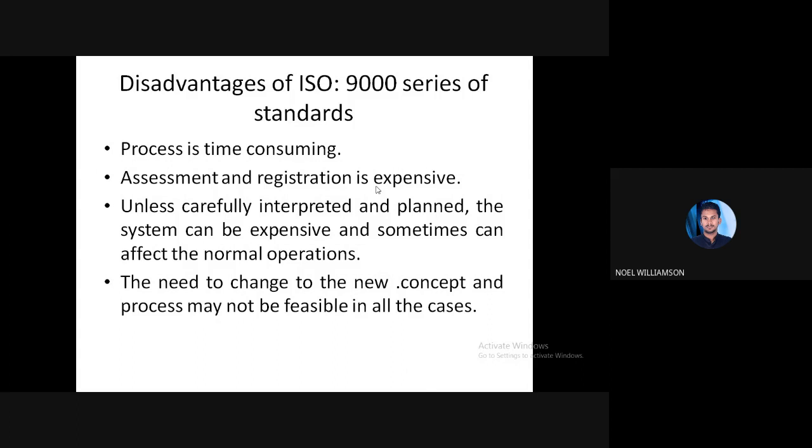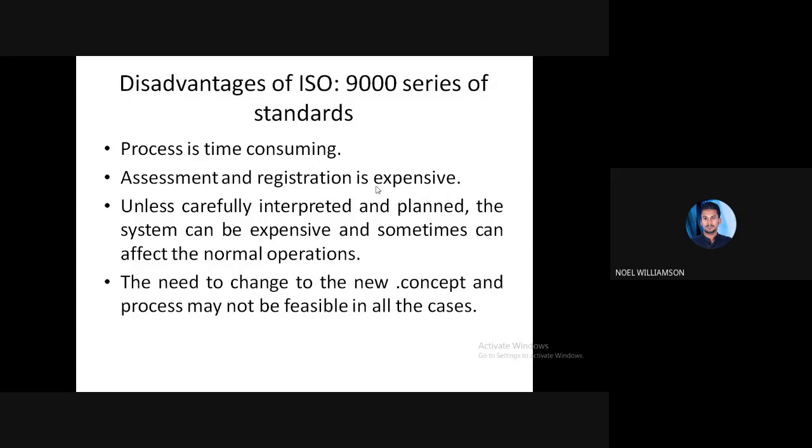Then, while adopting or implementing ISO, we have to totally change from the existing pattern, the working standards. According to the new standard, we have to set the procedures. So this may not be feasible in all cases.